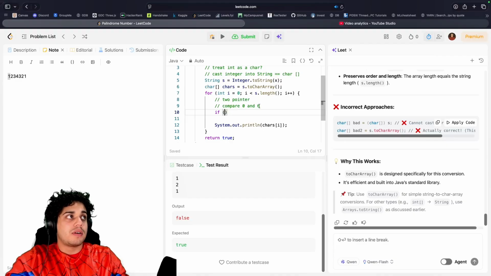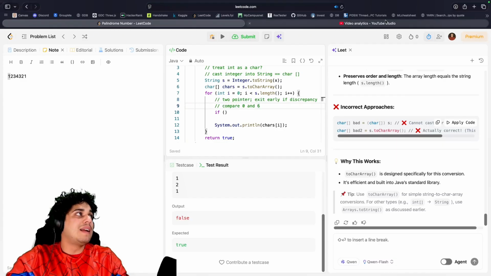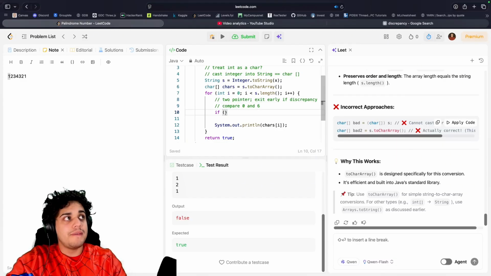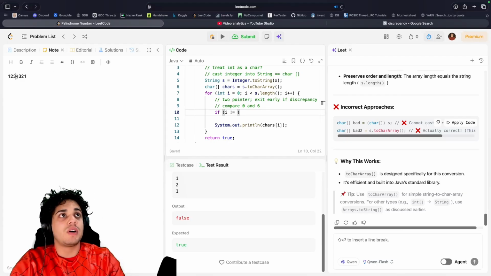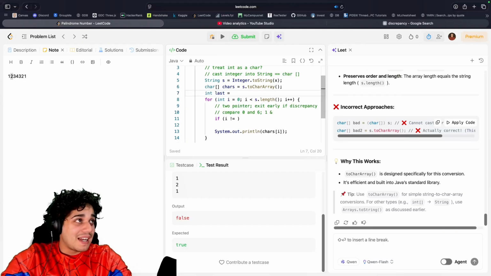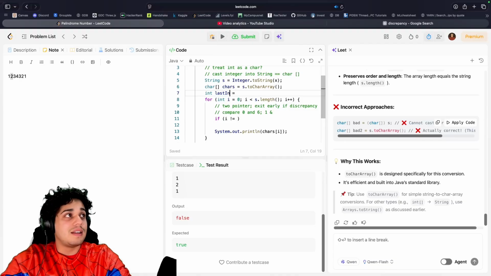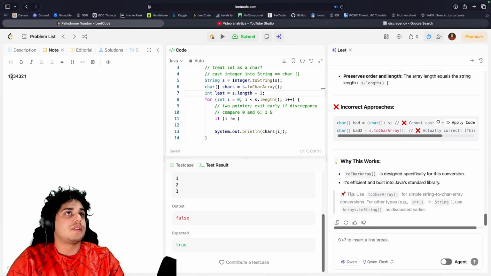2 pointer, compare, exit early on discrepancy. If i does not equal, let me see. So now if it's 1, we want to compare 1 and I'm going to make an integer called last, which will be s.length minus 1. So that will give me 6. 0, 1, 2, 3, 4, 5, 6. This will give me 6.